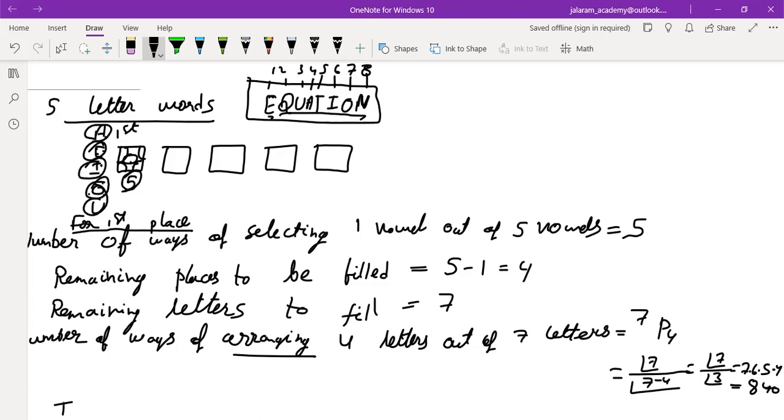Understood? So what will be the total number of ways? As we have first filled the first place, there are 5 choices to fill the first place, and 840 arrangements to fill the remaining 4 places.